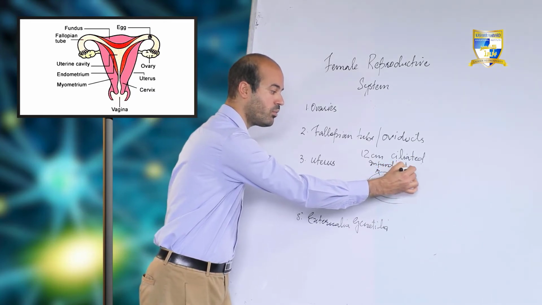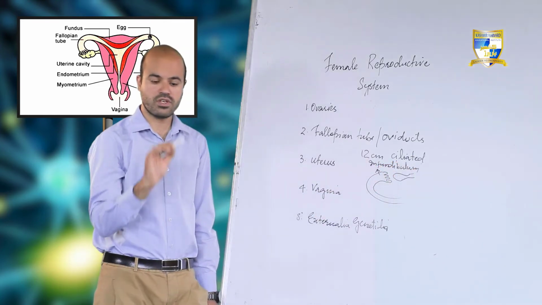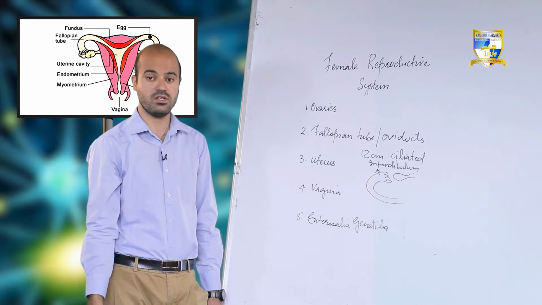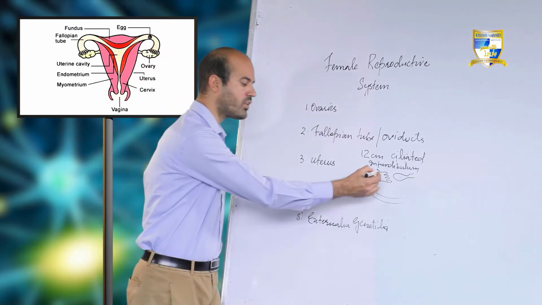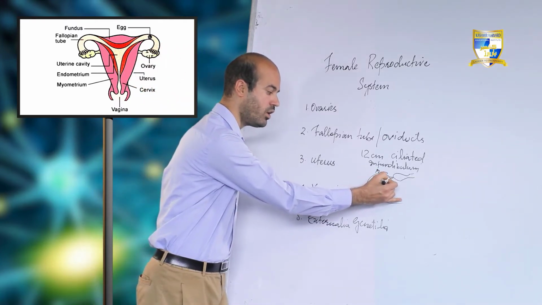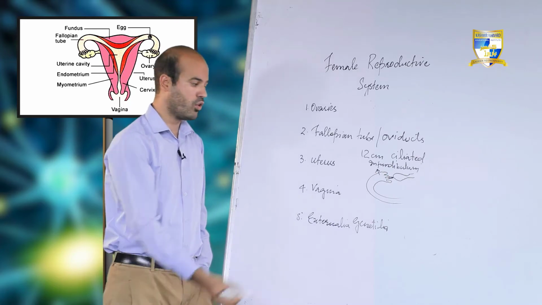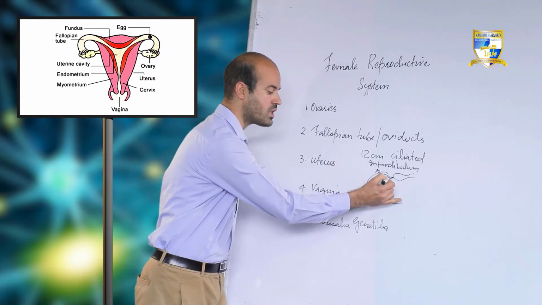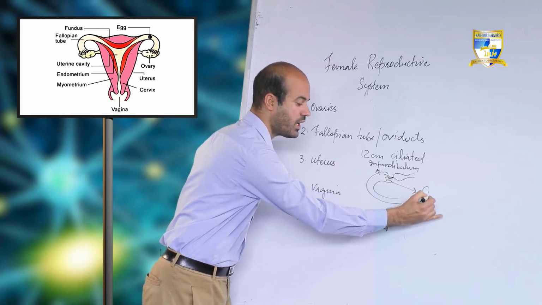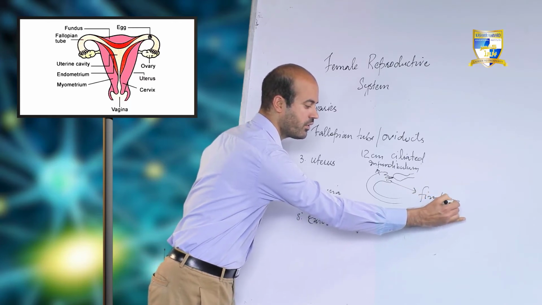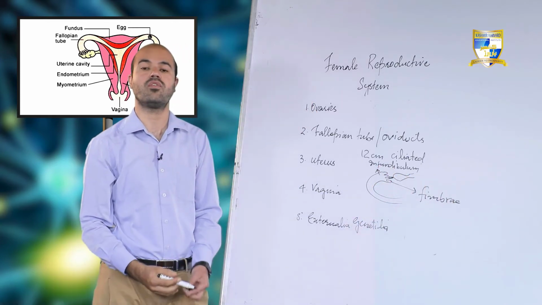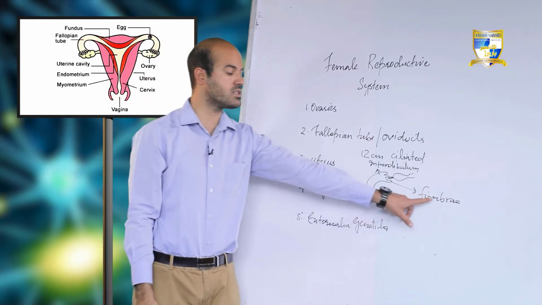This infundibulum in front possesses fringed folds like structures, and one of the fringed folds will be attached with the ovary. These fringed folds are called as fimbrae.